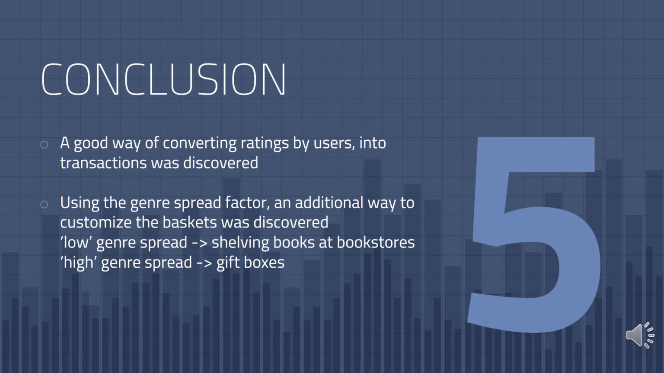Converting ratings of books by users into transaction-like entities enables the use of market basket analysis for the problem at hand. It was also established that the low genre spread choice can be used to shelf books at bookstores, enabling easier access and leading to a better organization of the shelves in the store. The high genre spread choice can be used to generate baskets with variety in them, and this can be used to make gift boxes for customers.